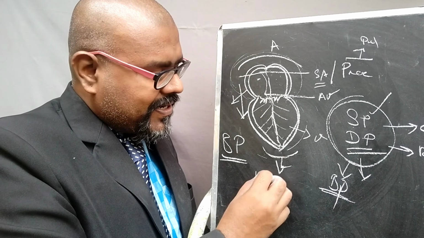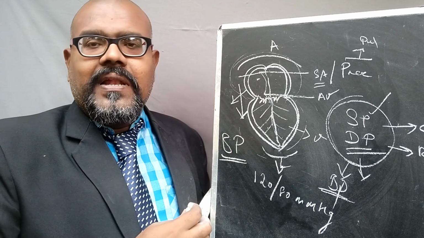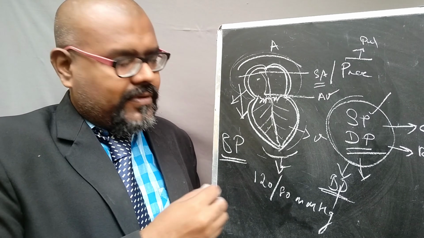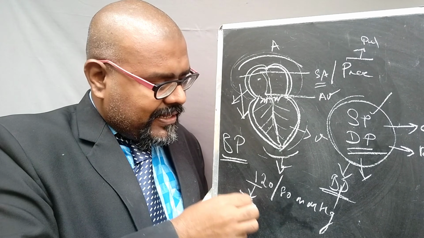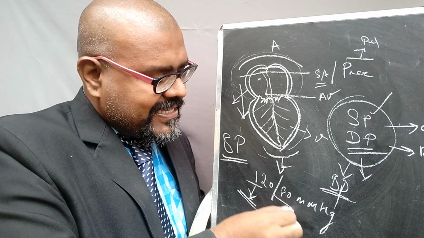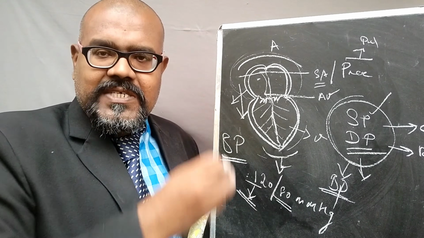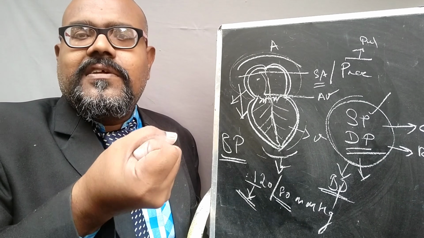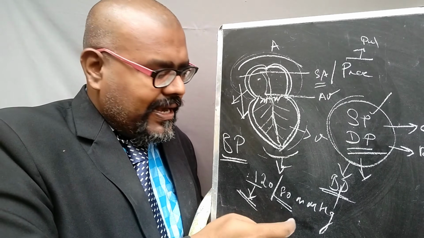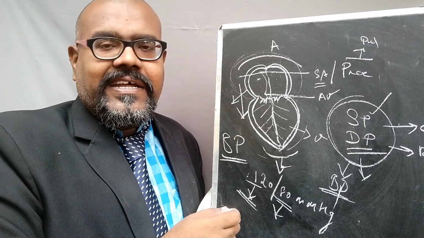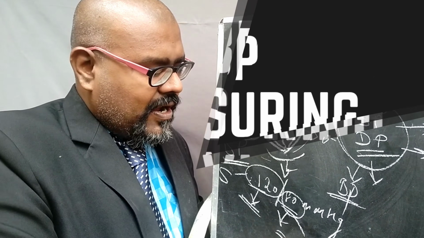That is why the normal blood pressure is 120/80 mmHg. mmHg is millimeters of mercury, the unit for measuring pressure. Contraction always has the high pressure, so that is what we receive as 120. Compared to the systolic pressure, the diastolic pressure is minimum because the chamber is relaxed. Contraction requires more pressure, so we use 120. During relaxation we get 80, the diastolic pressure. So 120 is the systolic pressure and 80 is the diastolic pressure.